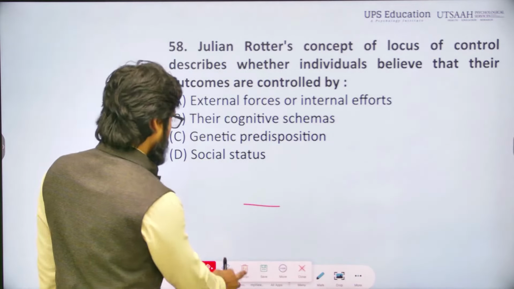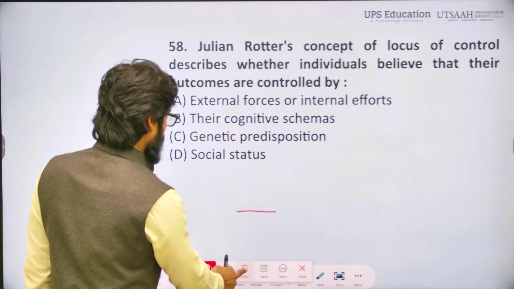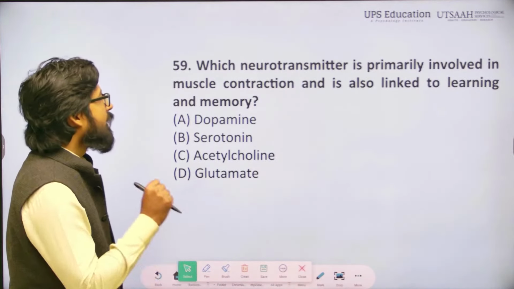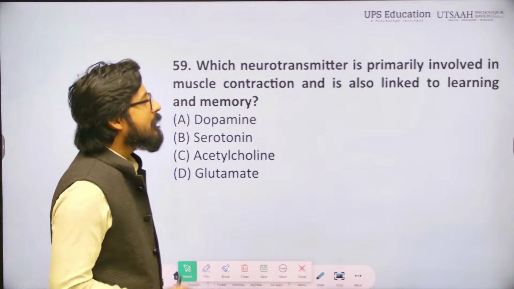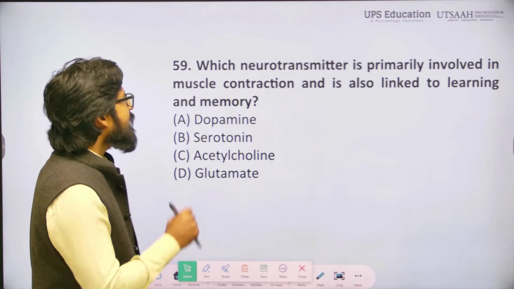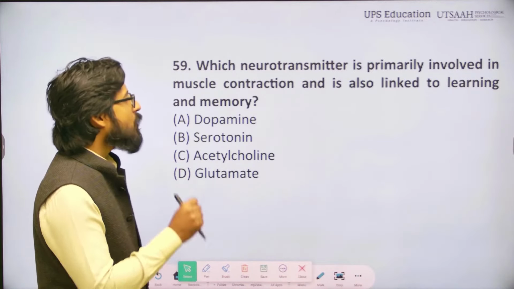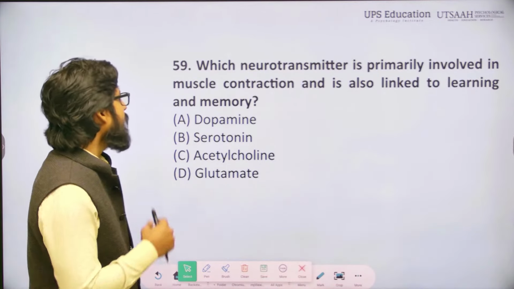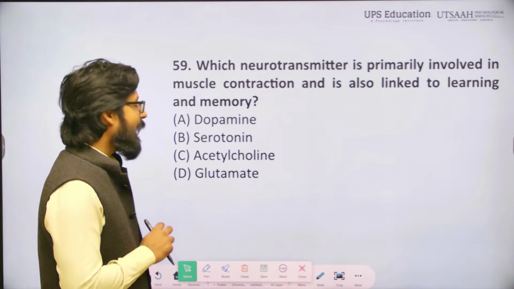Moving ahead. Here you can see: which neurotransmitter is primarily involved in muscle contraction and is also linked to learning and memory? Options are dopamine, serotonin, acetylcholine, and glutamate.